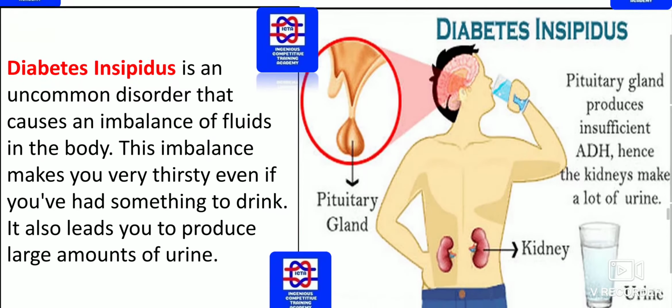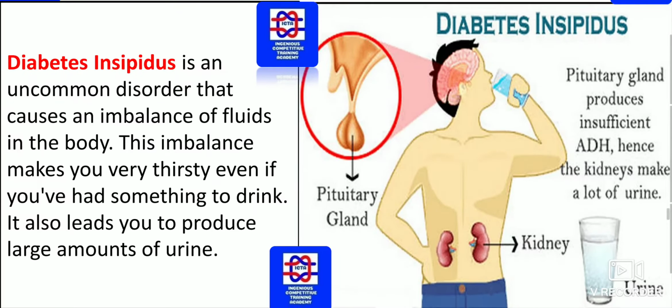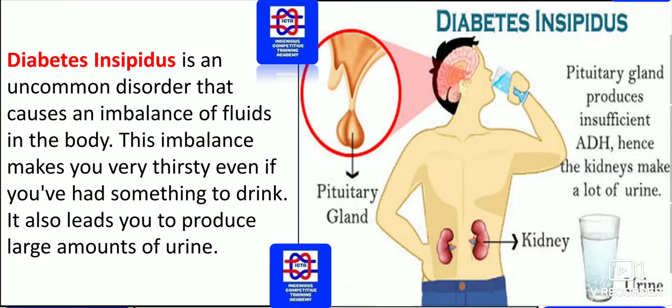And diabetes insipidus. It's an uncommon disorder that causes an imbalance of fluids in the body. This imbalance makes you very thirsty even if you have had something to drink. It also leads you to produce large amounts of urine. In this case, the pituitary gland produces insufficient ADH, hence the kidneys make a lot of urine. So it's a malfunctioning of the pituitary gland, which produces insufficient ADH.